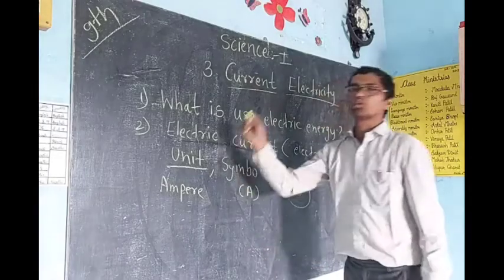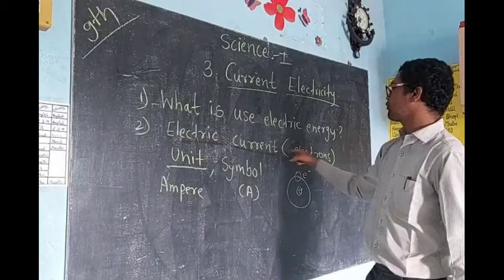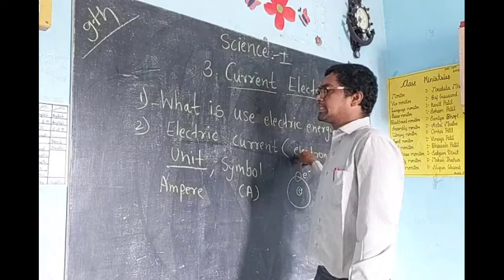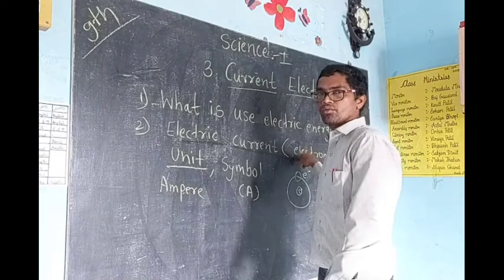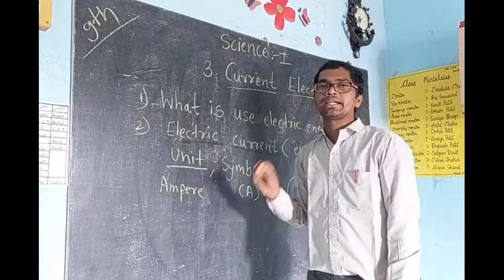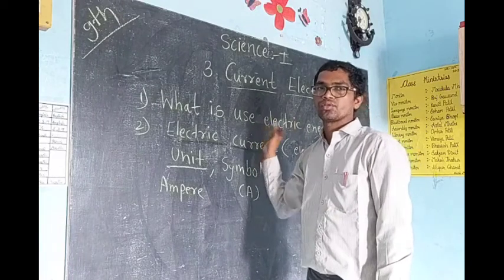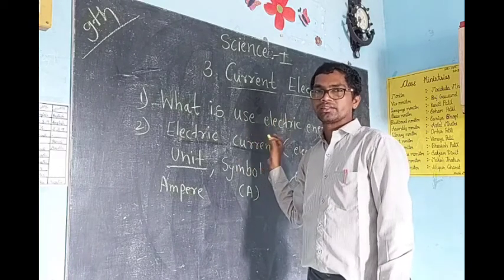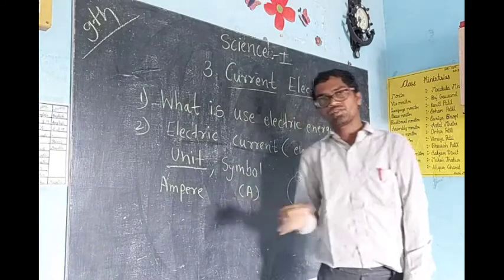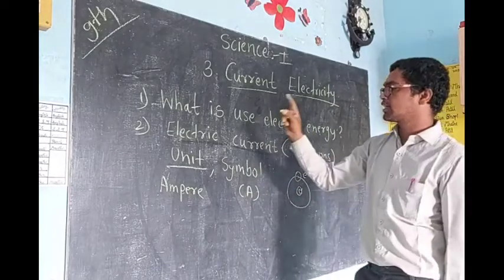Okay, so what did you understand today? Electric current means flow of electrons. So in your notebook you have to write down the definition. Write the question: what is electric current? And write the answer also. Electric current is the flow of electrons through a conductor. You can also write that electric current is nothing but flow of electrons. If you understand flow of electrons, then you will understand its unit.